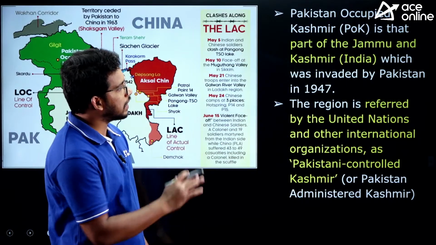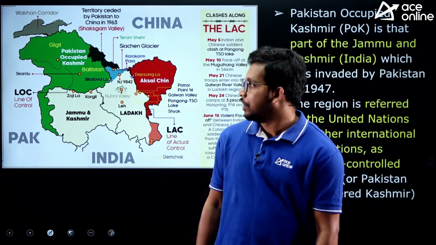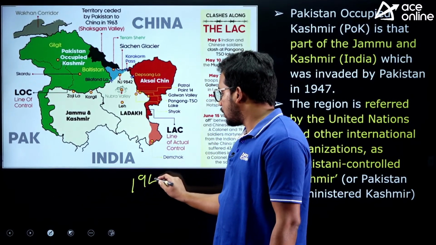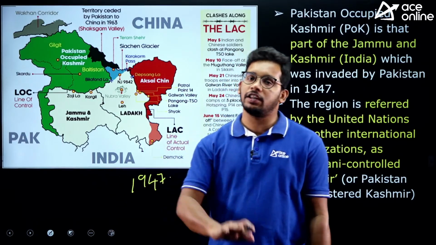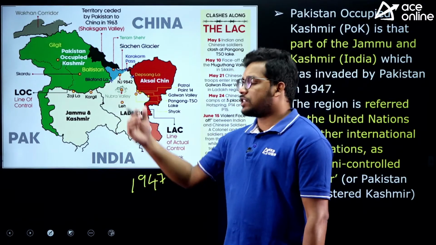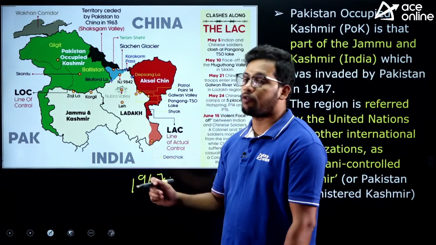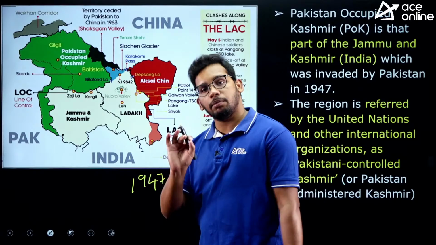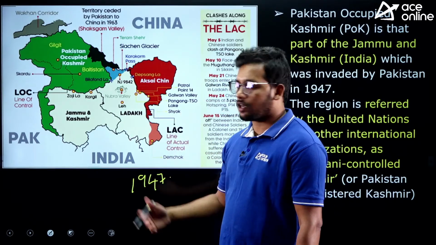Before that, let's understand what actually is a Pakistan occupied Kashmir, right? So you all know that we got independence in 1947, right? So certain territories went to Pakistan and certain territories went to India, right? So it remained in India. So this Jammu Kashmir is a region which is dominated by the people who follow Islam, right? But the ruler of this region is from the Hindu, right? So he is Raja of Jammu Kashmir.